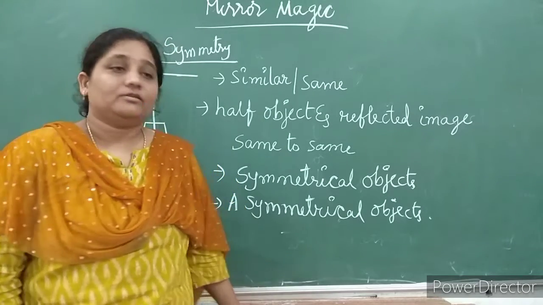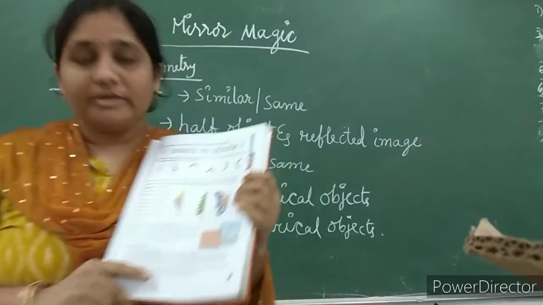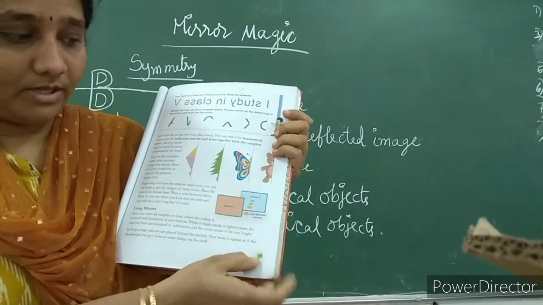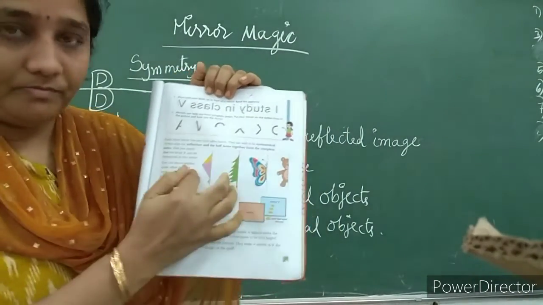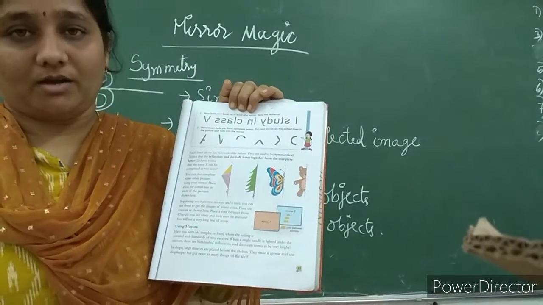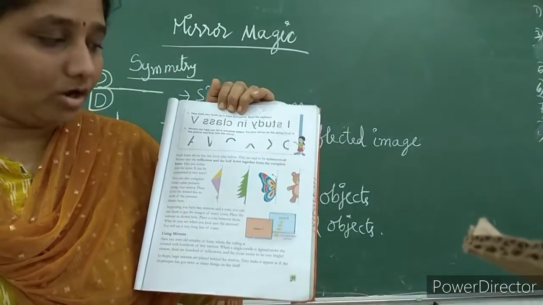So let us see the objects that are given in your textbook. Children, in your textbook, on page number 63, you have some objects which are half. Yes or no? There are some objects that are drawn only half.